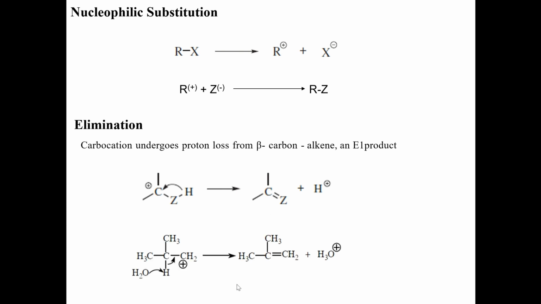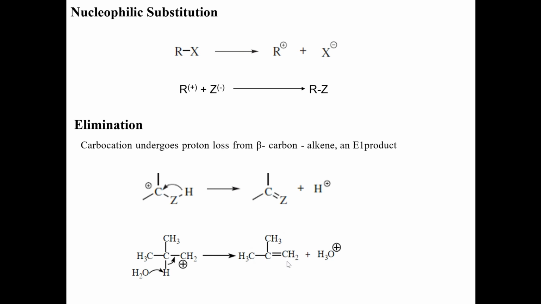Something like this: if I take this carbocation, this is a primary carbocation. The adjacent carbon is a beta carbon which has hydrogen. If this hydrogen is abstracted by using a base, the excess electrons are shared with this carbocation to satisfy its electron deficiency, and it gives rise to an alkene.